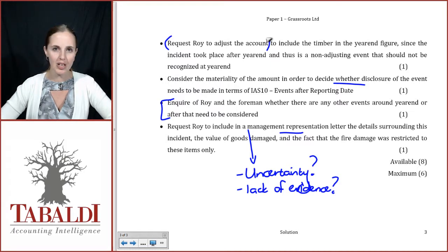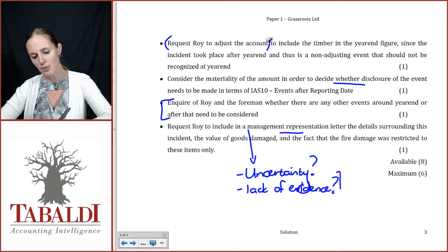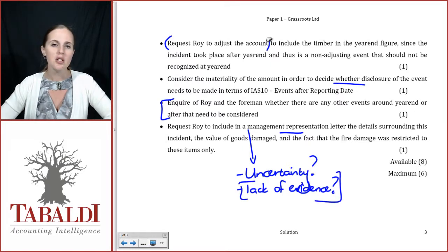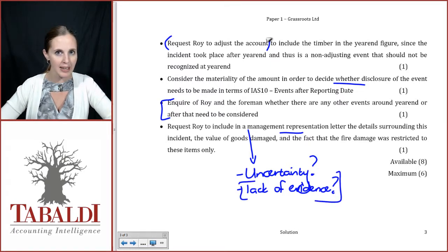You would not need to get management representation about recalculating an item because you can do it yourself and identify some very specific evidence about the accuracy of that. So management representation letters, generally use them where you're expecting that you will never get complete, sufficient, appropriate evidence the way you would like to.